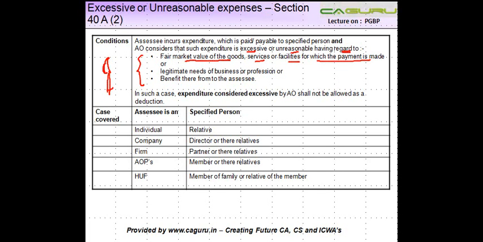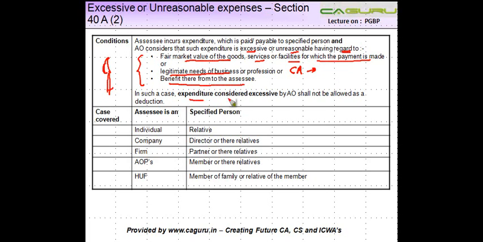So having made that comparison, if the AO believes that the payment is unreasonable, or beyond the legitimate needs of the business. So you don't require the services of a chartered accountant, right? But someone hires a chartered accountant who is his relative and makes him a payment of XYZ. So a small business may not require them, right? Or benefit therefrom to the assessee. So whatever is the benefit that you get by making an expenditure or a payment to this person, if it is unreasonable, then what will the AO do?